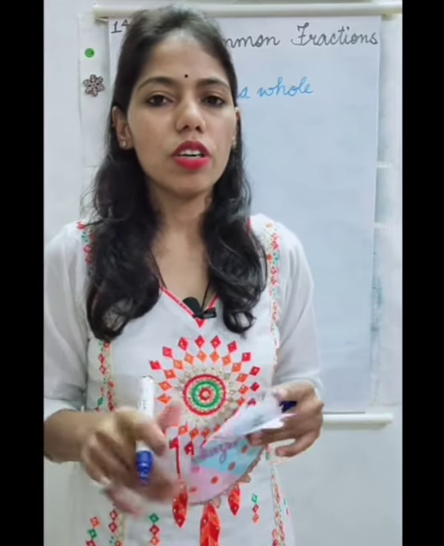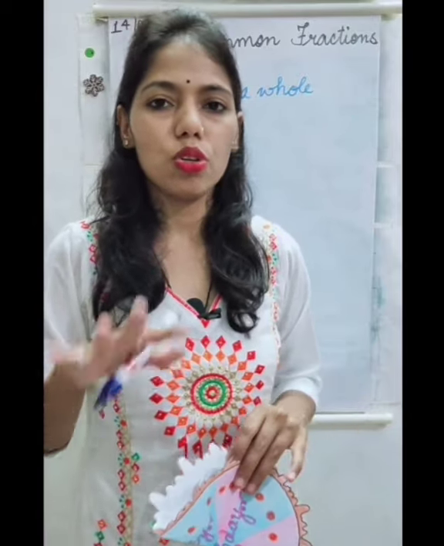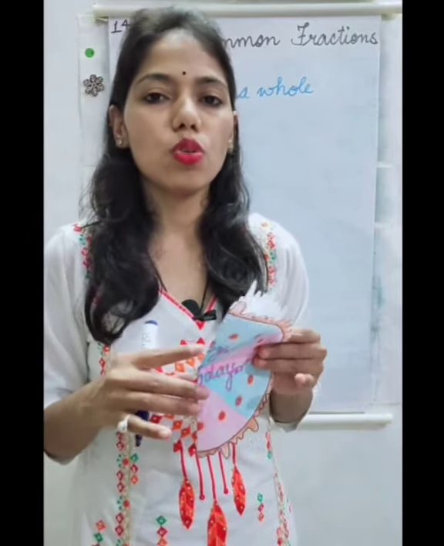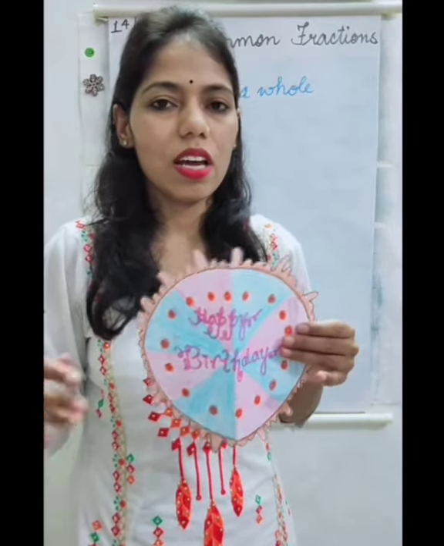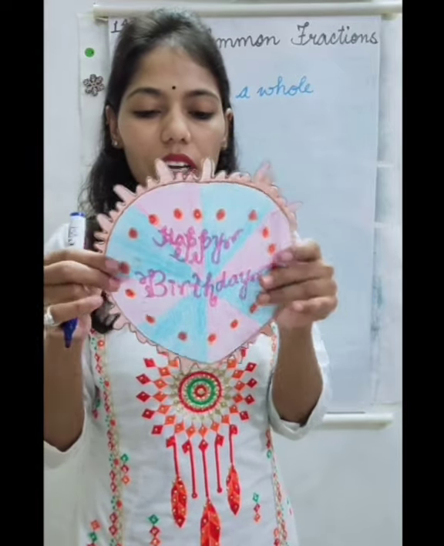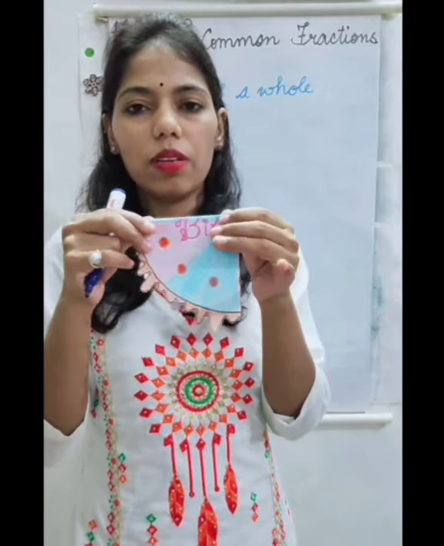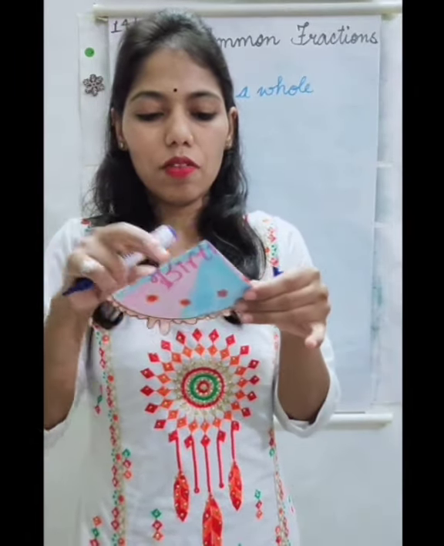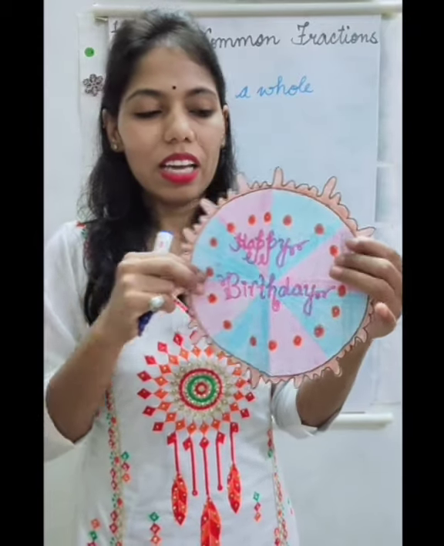If you call here 3 friends and if I include you, you will be 4, and you want to divide this cake equally among all the friends, then how will you do it? Say it's a whole, then it will be half, then one more time. Like this, we will get 4 equal parts of the cake.